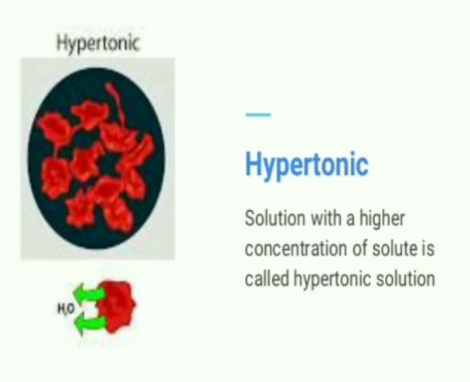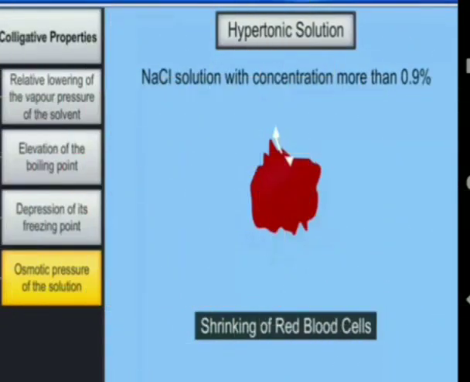hypertonic solution. So with the solution of higher concentration, there will be movement of solvent particles from inside to outside. So in case of hypertonic solution, if the NaCl solution outside a cell has a concentration more than 0.9%, then what will happen? The red blood cell loses water molecules, or the solvent molecules move from inside to outside, and what will happen? The red blood cell shrinks. The size of the red blood cell shrinks, and such solutions are called hypertonic solutions.